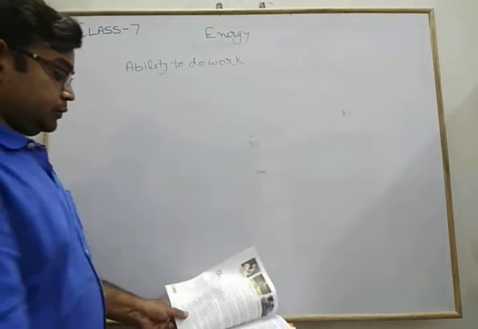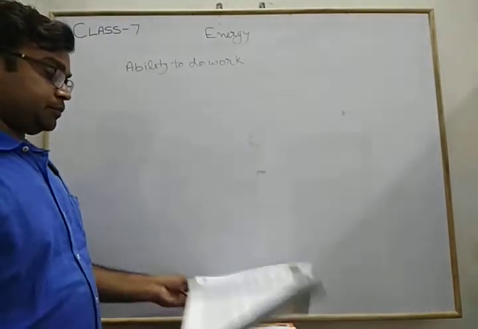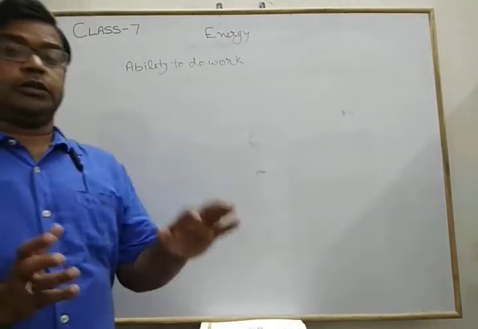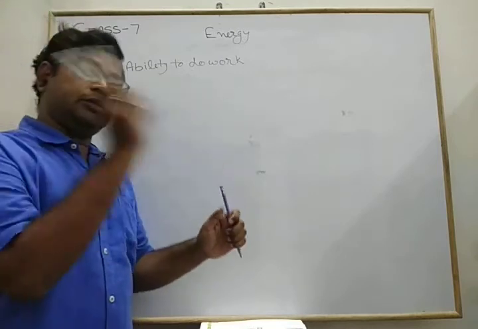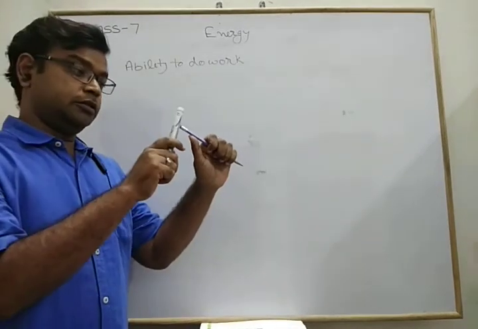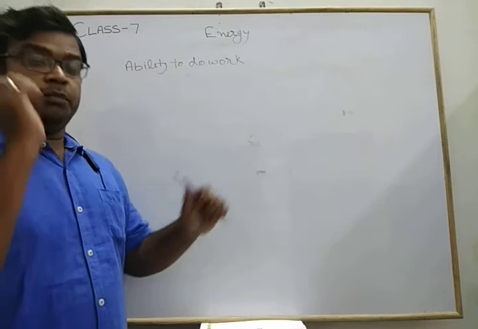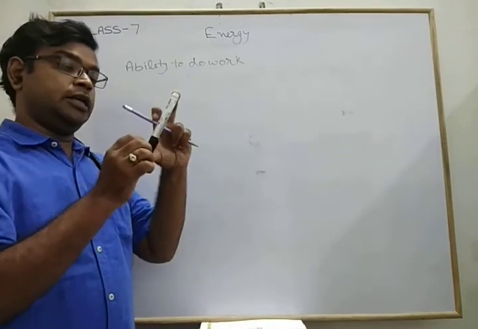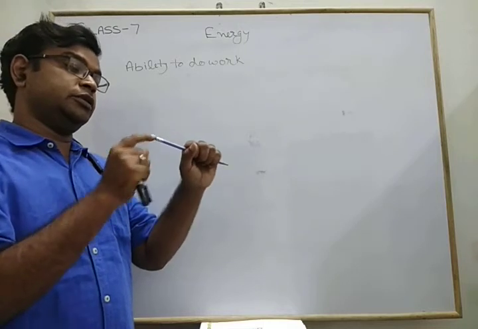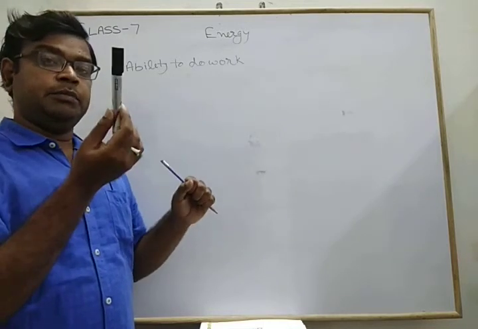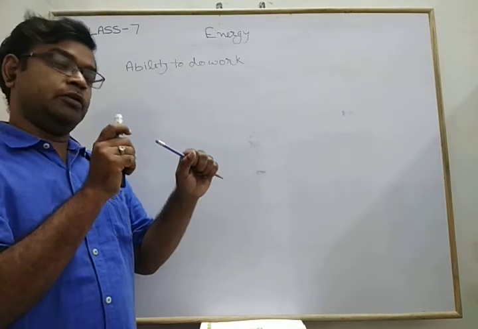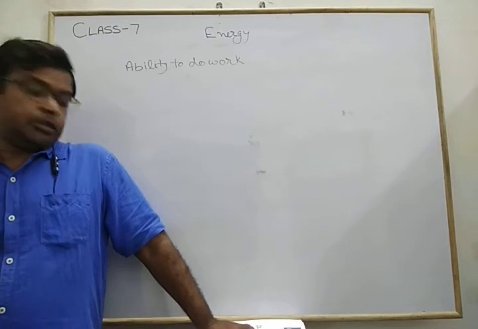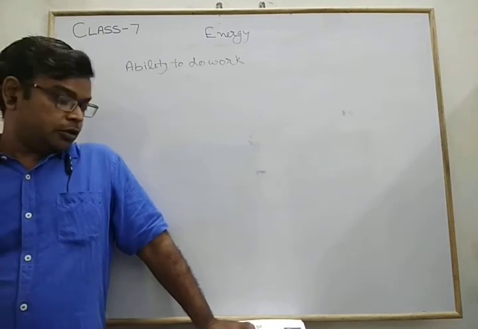Now, the object which does work loses energy. In this example, the hammer is doing the work. I am hammering the nail, so all the energy of the hammer is transferred to the nail, and the hammer's energy becomes zero when it comes in contact with the nail. The object which does work loses energy.